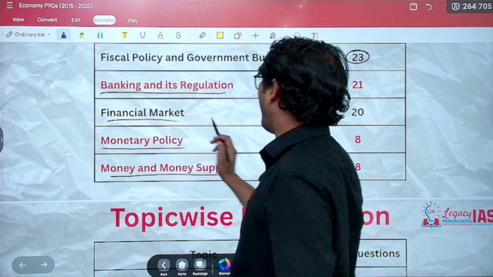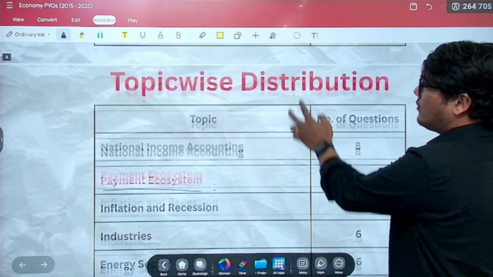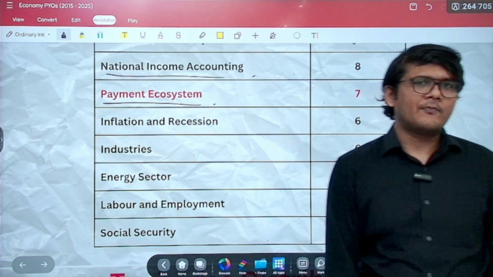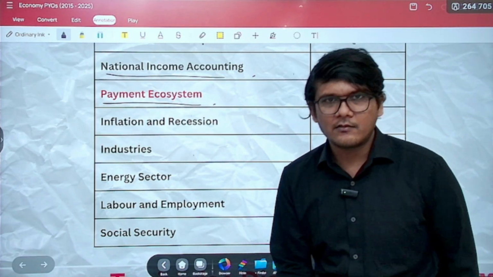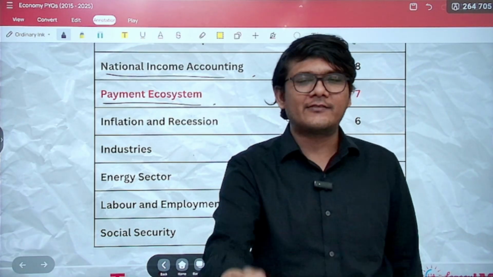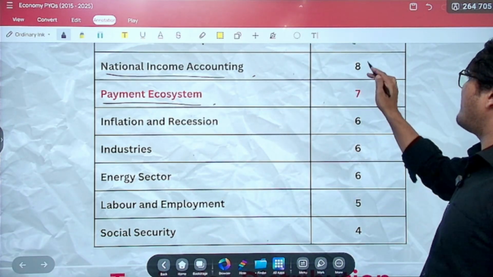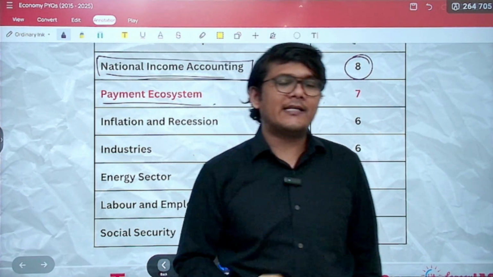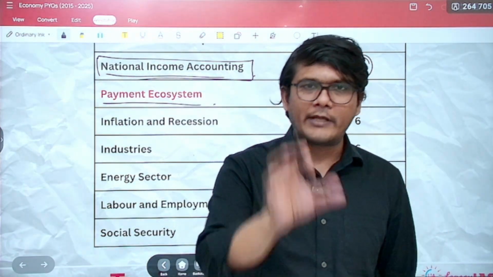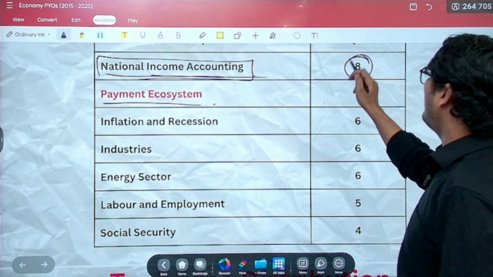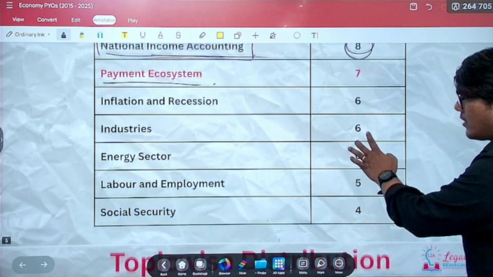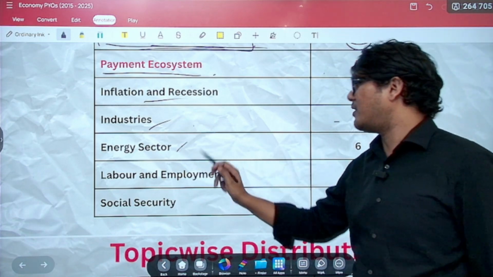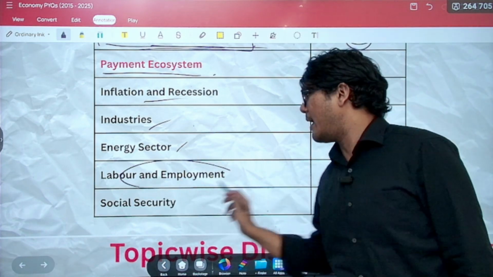Then you have the financial market. Around 20 questions are coming from them. Then the very first chapter that we take up for Indian economy, of course, after teaching some amount of basics, introductory chapter, then the basics, the very first thing that we take up is national income accounting, and that is what we will focus on today. We will go topic wise, detailed analysis is what we will do. So today we will be covering the national income accounting, the 8 questions that have been asked. Then you have inflation and recession, 6, industries, 6, energy, 6, and then labor and employment, 5.